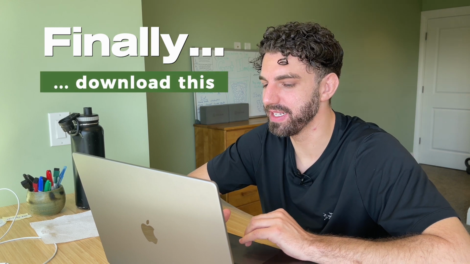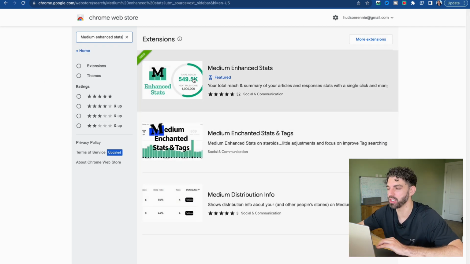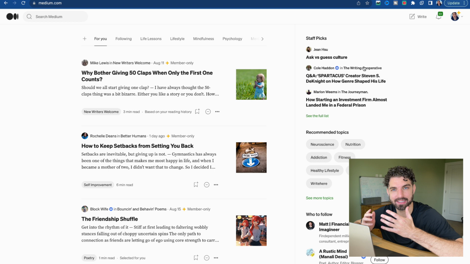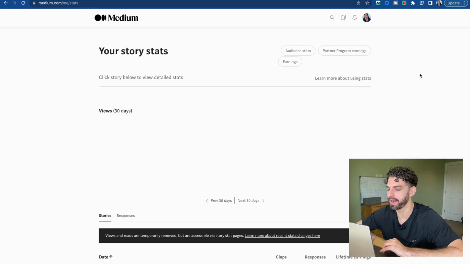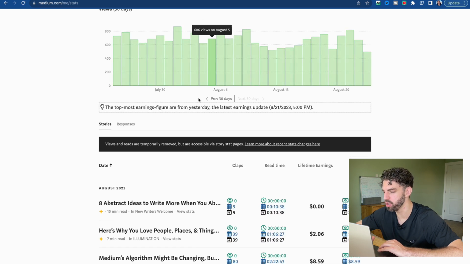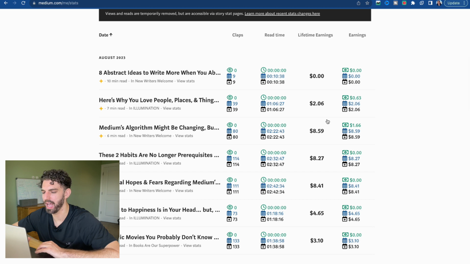And for a deeper insight into your stats, as well as some of the metrics that Medium removed from their stats page, I would recommend downloading a free Google Chrome extension called Medium Enhanced Stats. It offers just that, enhanced stats, showing you not only your collapsed earnings, but also your read time, which is something Medium has removed, a breakdown of stories on a daily basis, as well as showing you how your stats line up to the articles you posted.